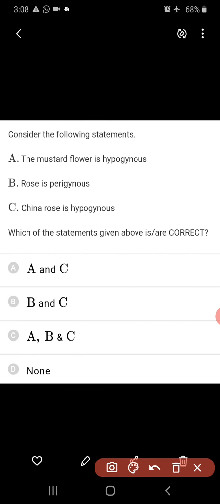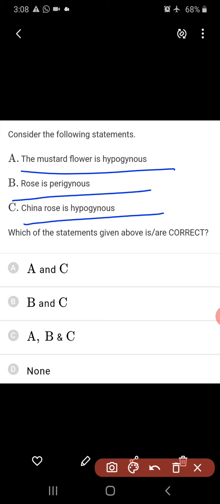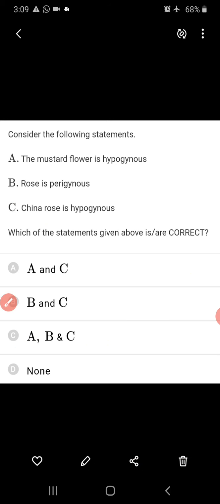So consider the following statements: the mustard flower is hypogynous, rose is perigynous, China rose is hypogynous. Yes, the mustard flower hypogynous, rose perigynous, China rose hypogynous, all are right. So which of the following statements given below is correct? A, B, C. This is right. All the statements are right.